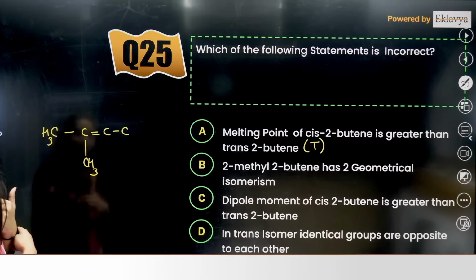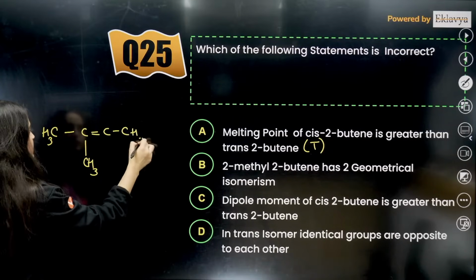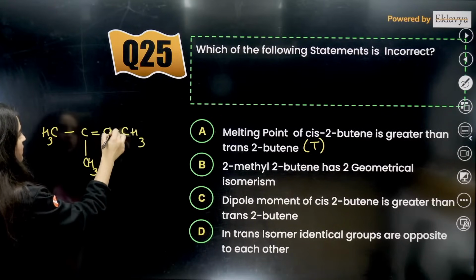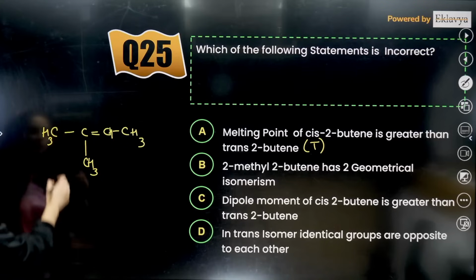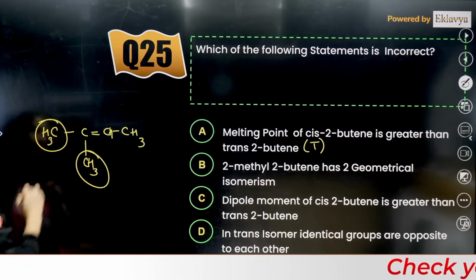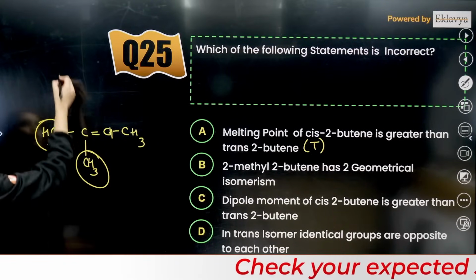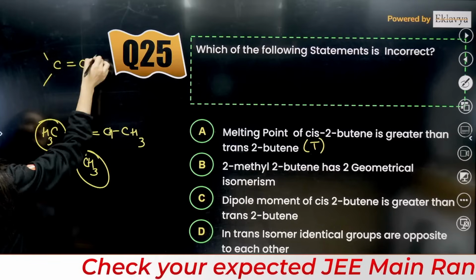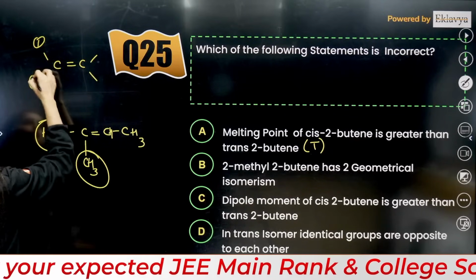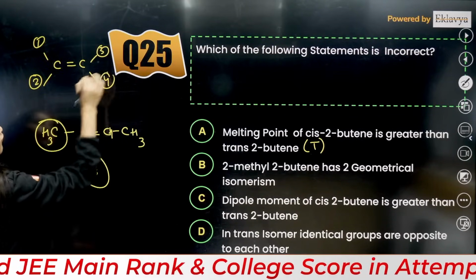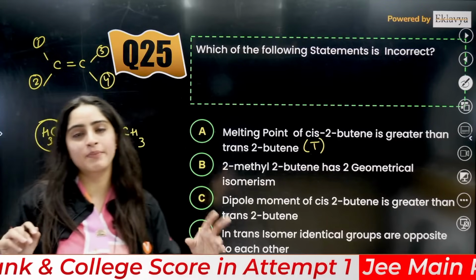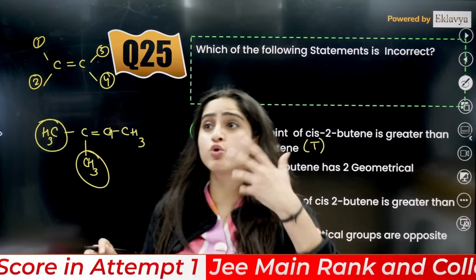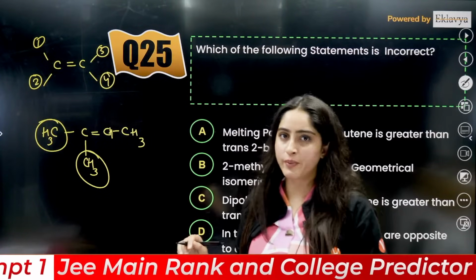So here it should be 2-methyl-2-butene. If I write it here, it will be CH3, CH3, and this is H. So this is CH3, this is CH3, right? And what I told you about geometrical isomerism: this is 1, this is 2, this is 3, this is 4. If on the same carbon two groups are the same, then it is not a geometrical isomer.